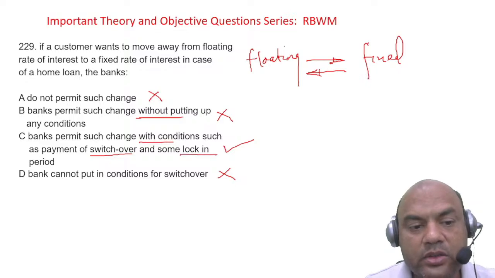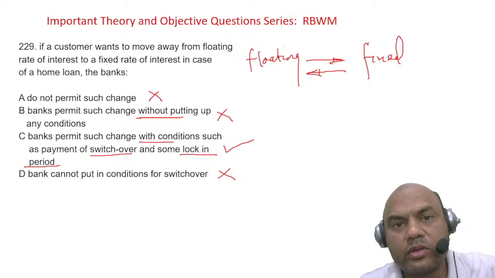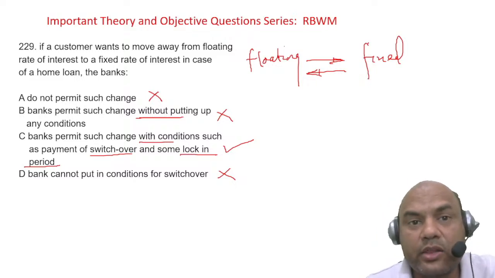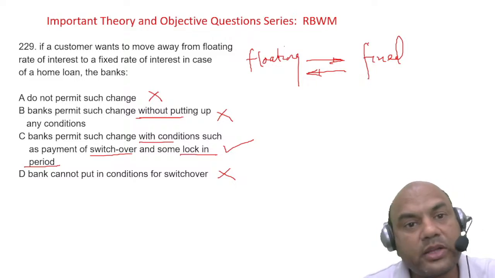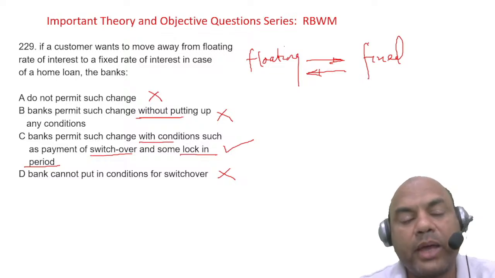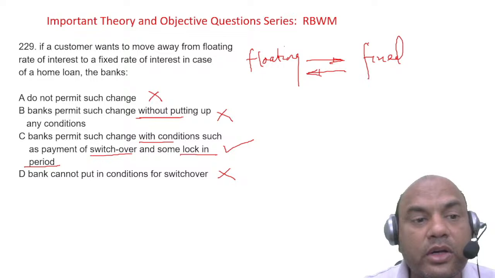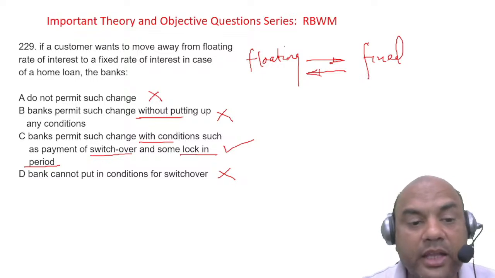What is lock-in period? Lock-in period means if you take the loan, you don't repay the entire loan amount in so and so period, because otherwise the bank loses. So the bank should not lose. That's why you can't close the loan within 1 year, something like that. That is called lock-in period. What do you mean by switchover?